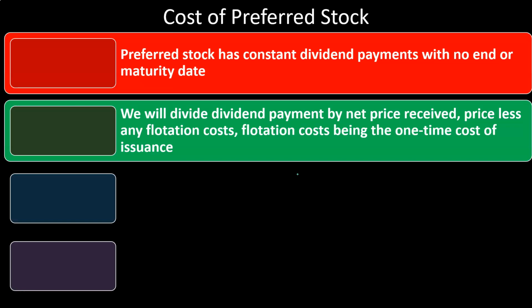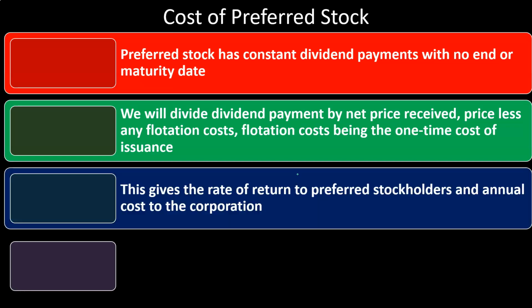So then we will divide dividend payments by net price received, price less any flotation costs, being the one-time cost of the issuance. So we have this added thing we want to take into consideration. It could be a little costly for the issuance of the stock, so we have to pay for whatever admin costs there would be. That cost is different than the dividend cost to us because it's a one-time cost, as opposed to the dividends, which are something we pay annually. We're going to assume it on an annual basis, basically forever, in theory.